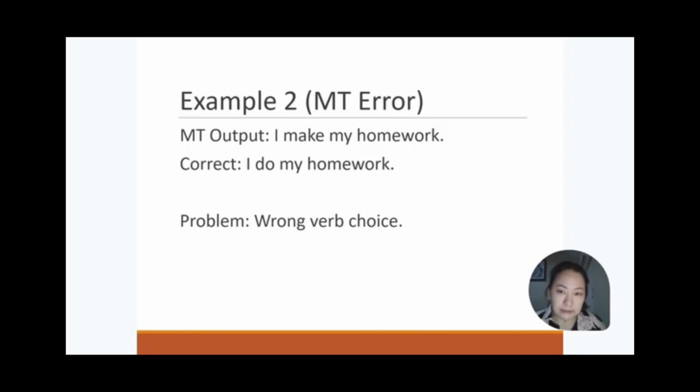In another example of machine translation output, I make my homework. In English, we commonly use the verb do with tasks, duties, or schoolworks. The phrase do homework is a standard collocation. Saying make my homework is incorrect because make usually refers to creating or building something like make a cake or make a decision. So the correct expression is I do my homework.